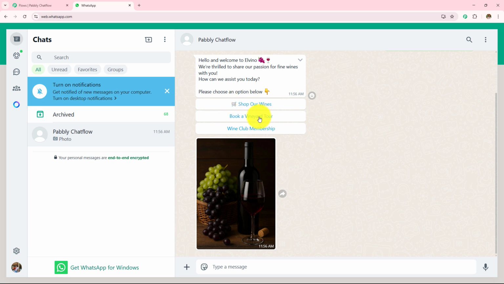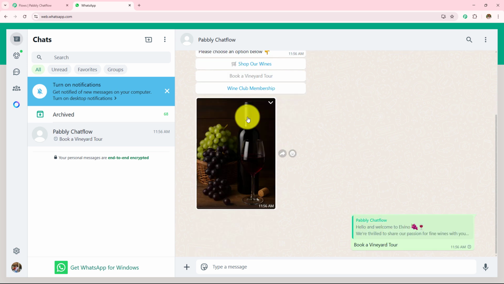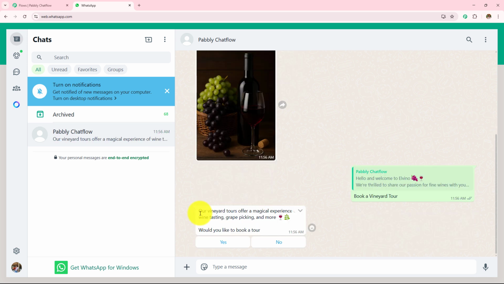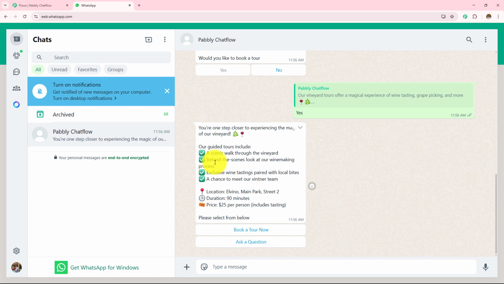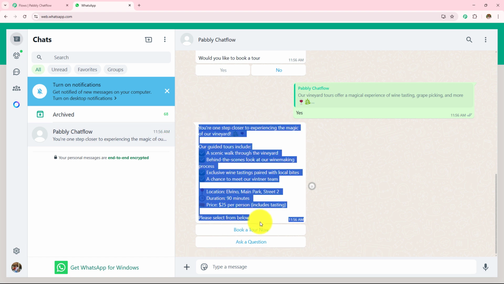So here I have received 3 buttons, and you will see as soon as I click on any of the buttons, I'm going to receive another message. So let's go with this, "Book a vineyard tour." And here I have received our vineyard tour for a magical experience of fine tasting, grape picking and more. Would you like to book a tour? I'm going to select this as yes, and you will see that I have received this message.